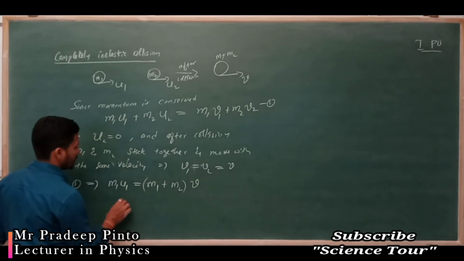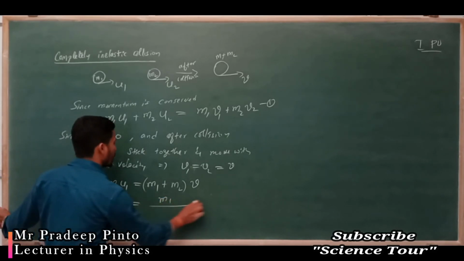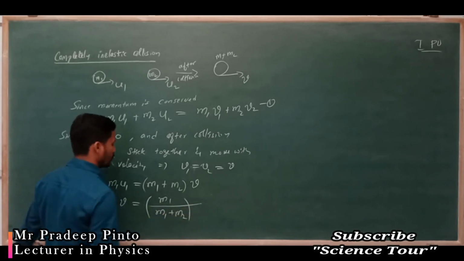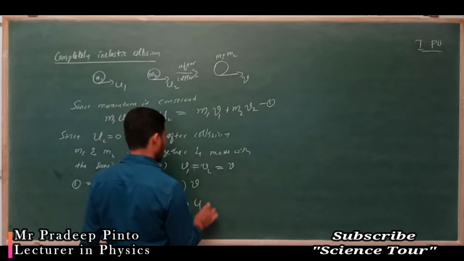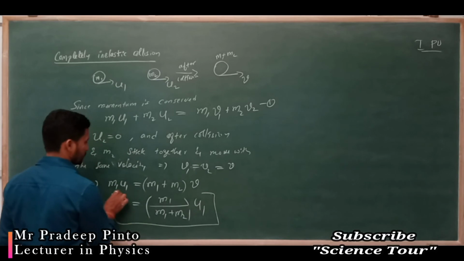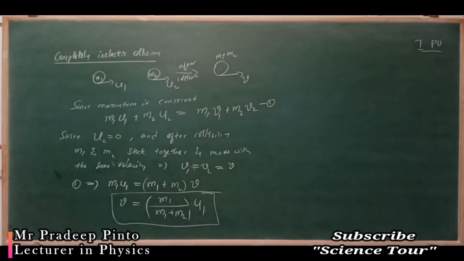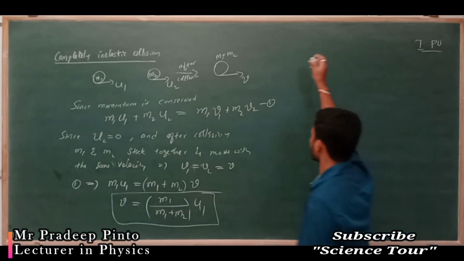Now we can write v is equal to m1 divided by (m1 plus m2) into u1. This is the equation we have got.